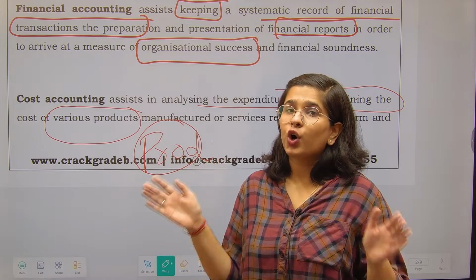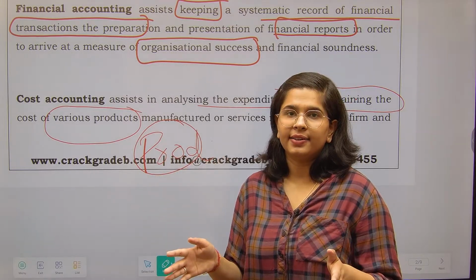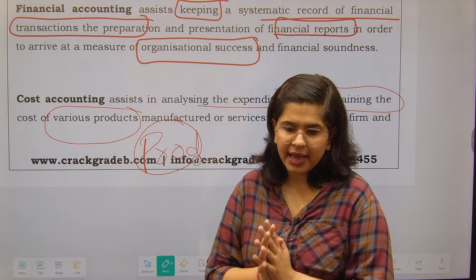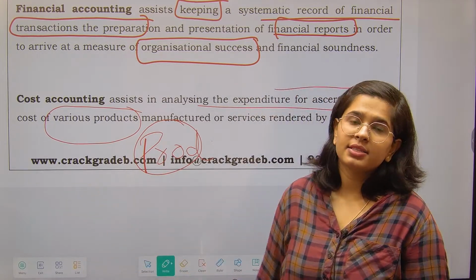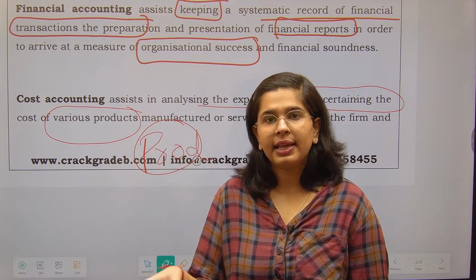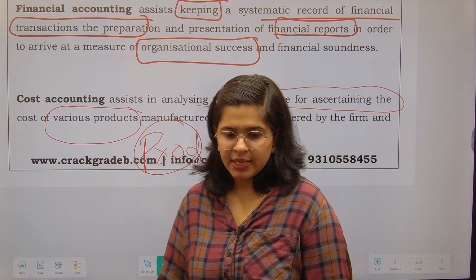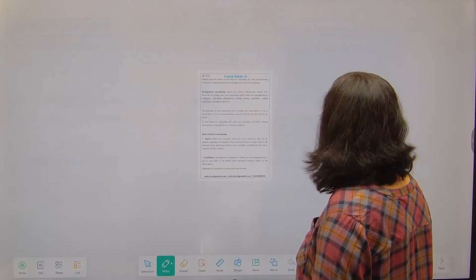In financial accounting, total results are targeted. What is the total profit, what is the total loss, we are concerned with that. In cost accounting, we are concerned with product costing and product profitability. Okay? Now moving on.